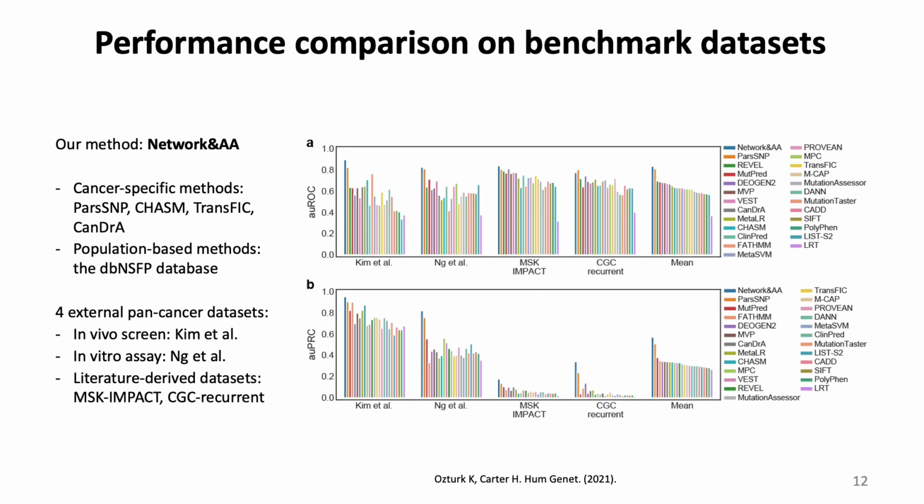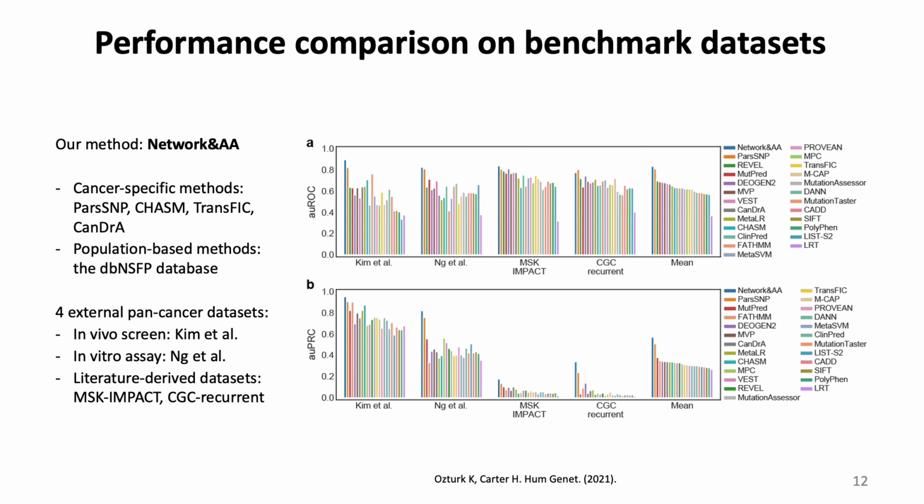Finally, we picked our highest performing classifier, which combines all network-based and classic amino acid features described so far. Then we assessed its performance relative to both cancer-specific and population-based methods. We evaluated performance on 4 external pan-cancer datasets constructed using different approaches: an in vivo screen, an in vitro assay, and 2 literature-derived datasets. Performance was assessed only on mutations that could be classified by all methods.